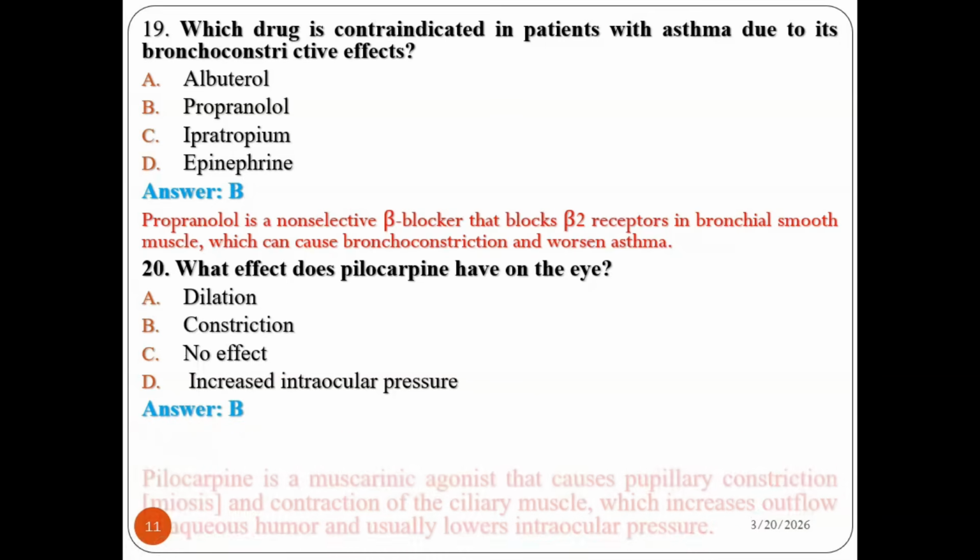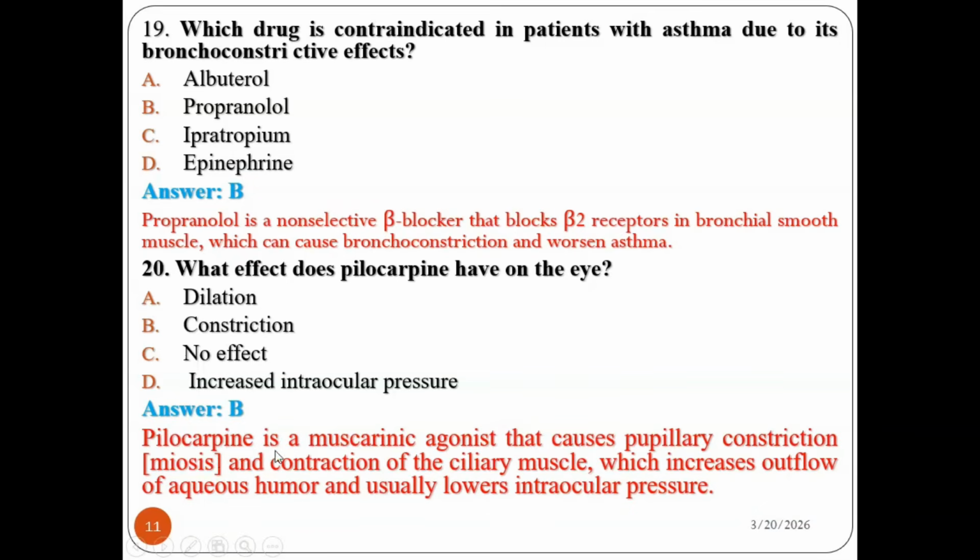Definitely it is constriction, because pilocarpine is a muscarinic agonist that causes pupillary constriction or miosis and also constriction of the ciliary muscle, which increases the outflow of aqueous humor and usually lowers intraocular pressure. Therefore, pilocarpine is a muscarinic agonist that has a constriction effect on our eyes.